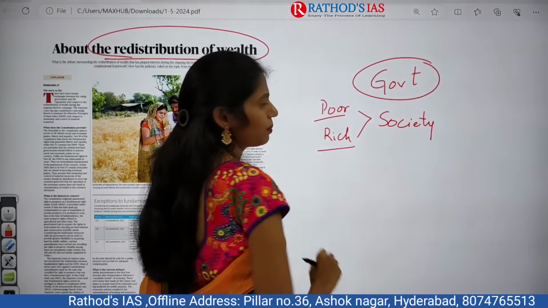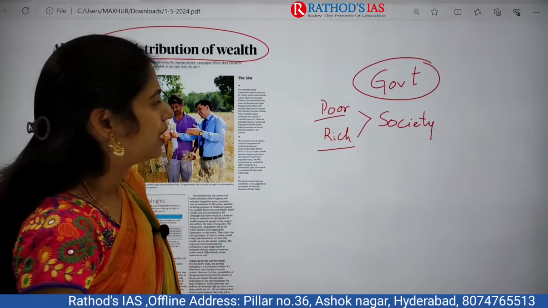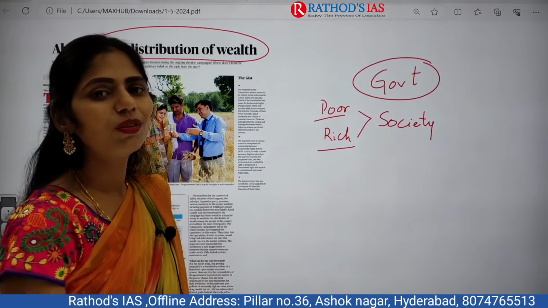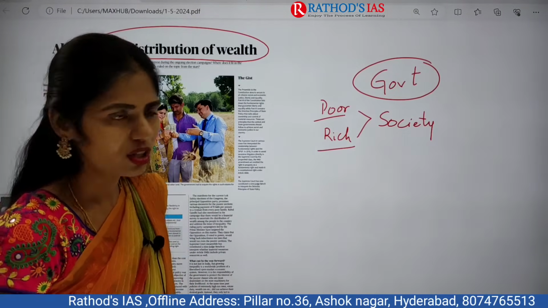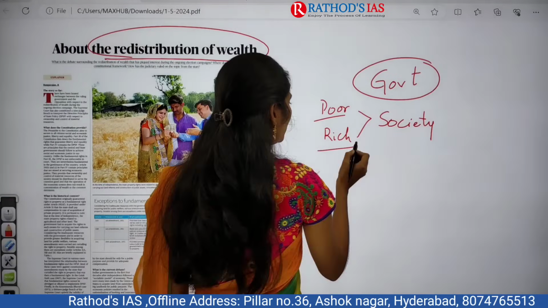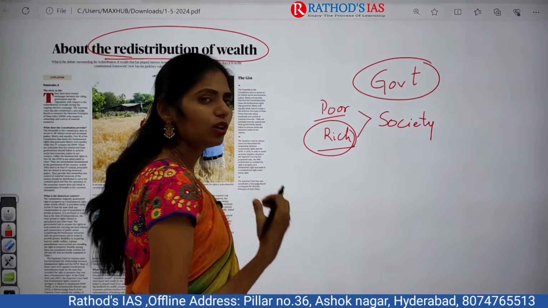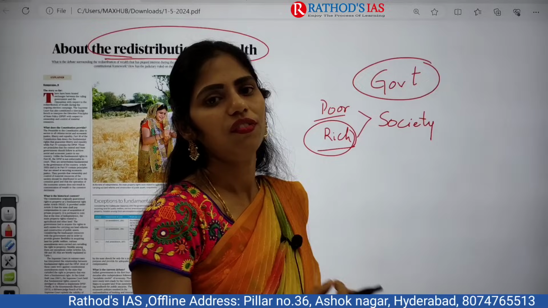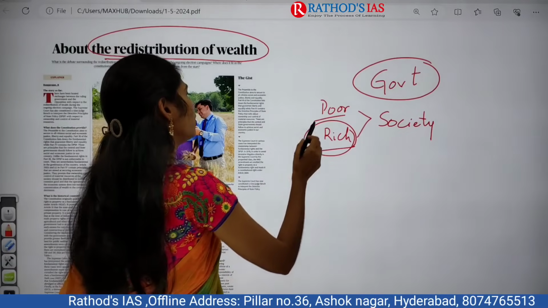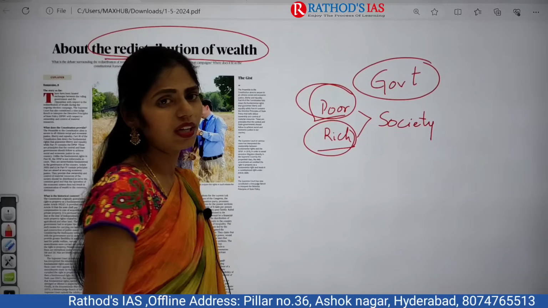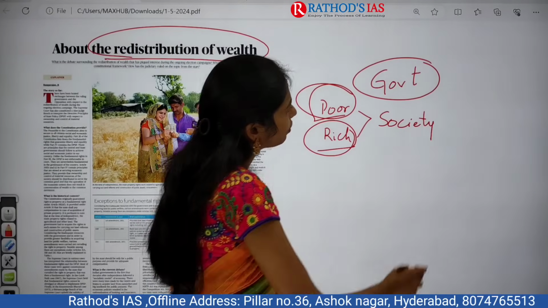For example, rich people like Ambani, and poor people like those living in slum areas, yes or no? Actually these rich people are gaining lots of money and have lots of wealth, but these poor people do not have money and are starving to death. So here we have government.